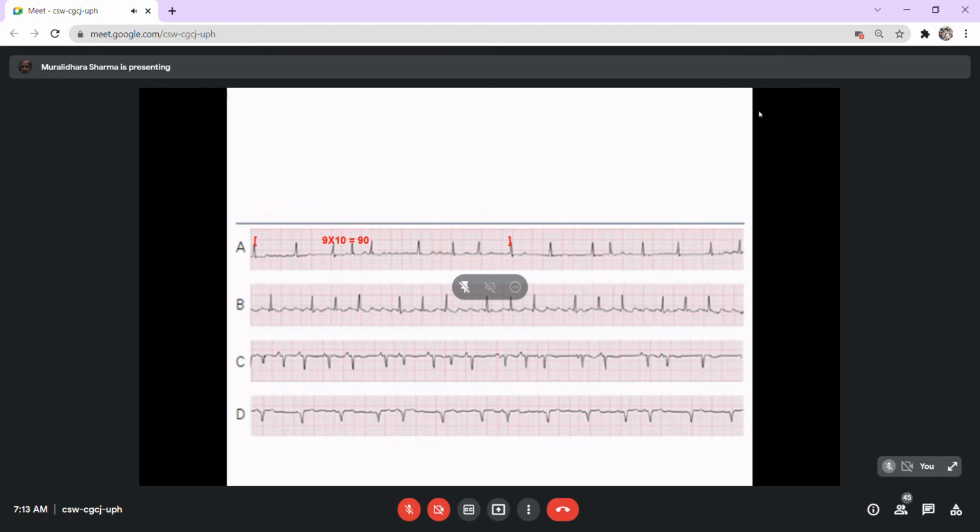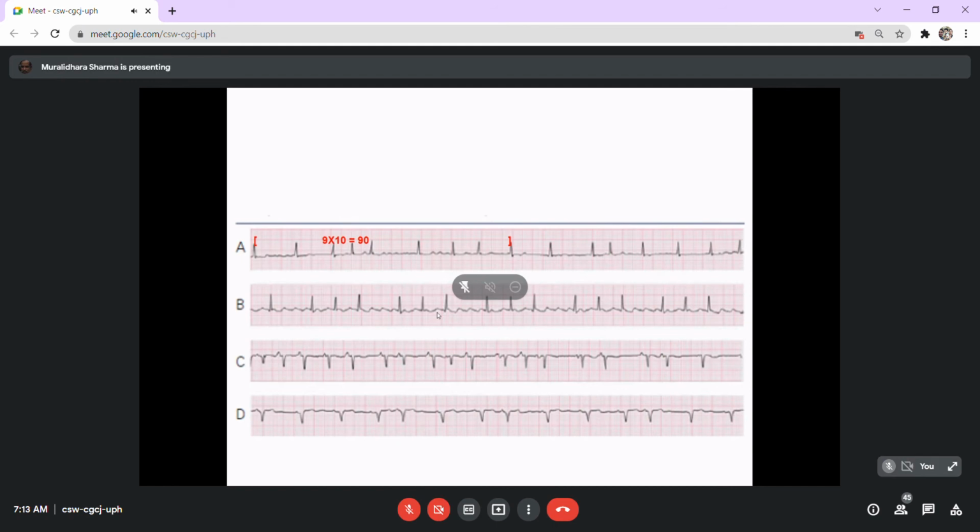To give another example exercise, in this recording, you calculate the number of R waves in 6 seconds, in the 30 segment lines. It comes to 9. So the rate is 9 into 10. Now in this case, actually the rhythm is abnormal. See, RR intervals are not normal. Here the RR interval is longer, and here, between 2 waves, the RR interval is not normal. Causes for that abnormality, that's a part which we will discuss later.